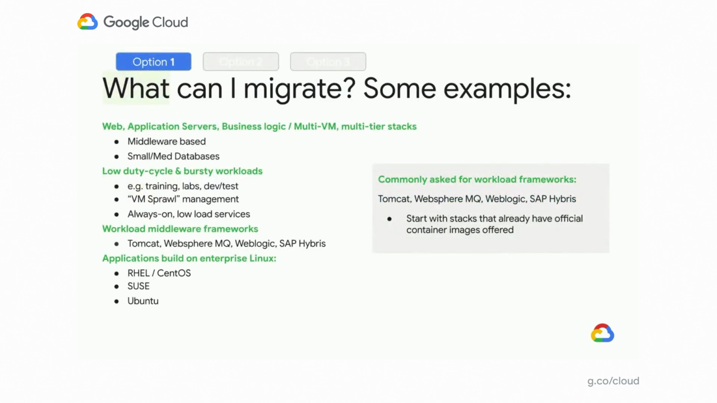So what are good candidates to migrate? Any web application server or business logic applications, middleware based, you can easily take and move using Migrate for Anthos. From a workload perspective, low duty cycles and bursty workloads are great candidates as well. Some of them are just used for training or labs, but you can also run them in production. And middleware frameworks like Tomcat and WebSphere are great candidates. Basically, applications that are built on enterprise Linux are great candidates that you can quickly jump in on, wherever it's running.